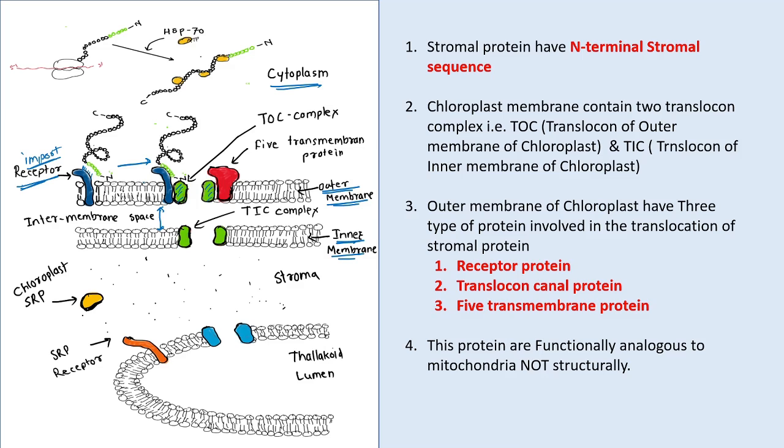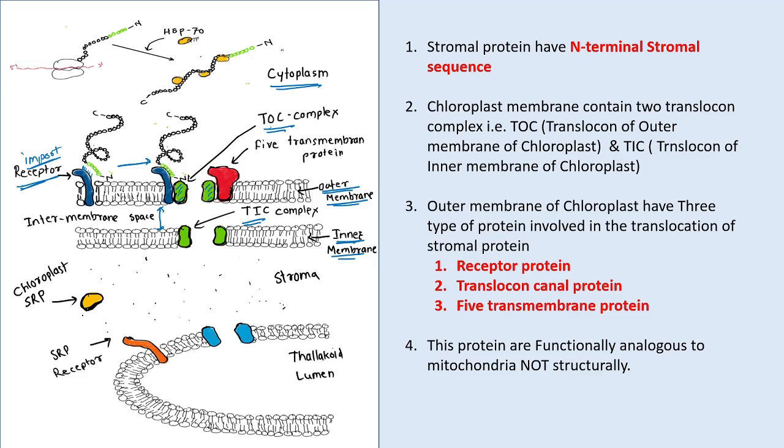As with the mitochondrial TOM and TIM complexes, the chloroplast also has TOC complexes and TIC complexes. TOC stands for translocon of the outer membrane of the chloroplast, and TIC stands for translocon of the inner membrane of the chloroplast. So the TOC and TIC complexes play an important role in the translocation of the protein.